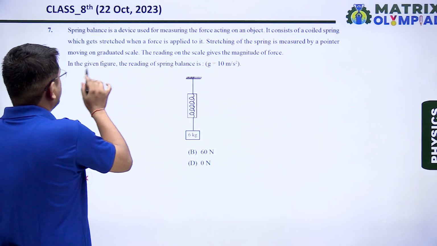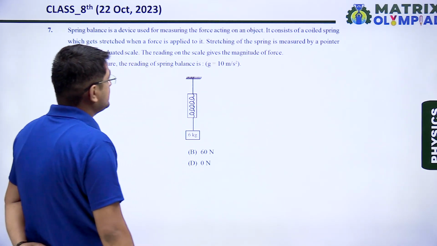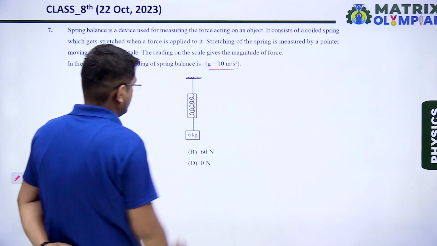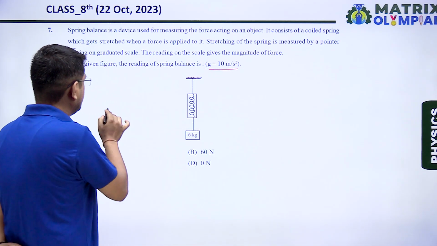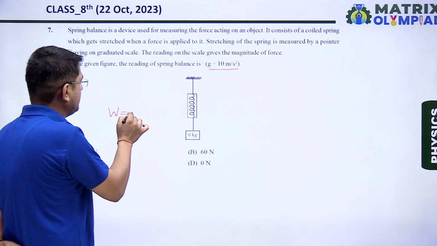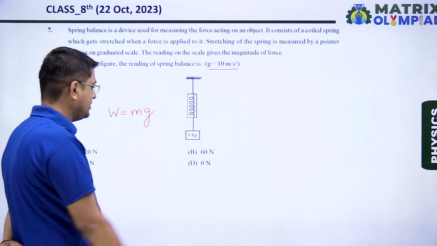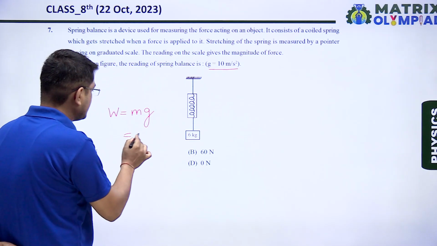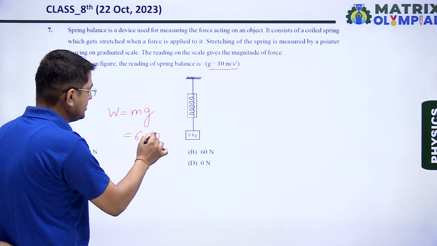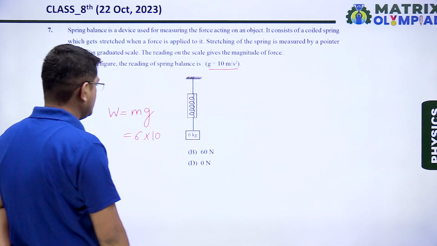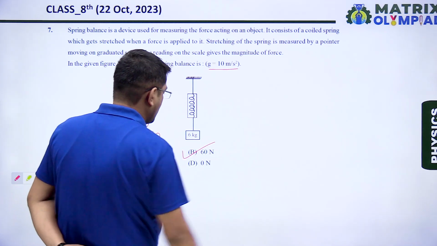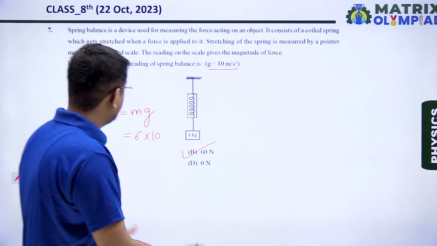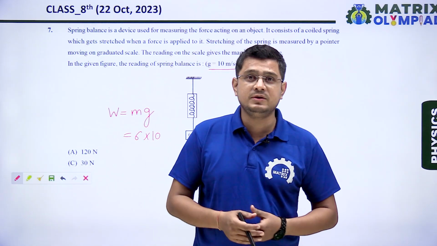So in the given figure, the reading of the spring balance, the value of g is given as 10. We know that here the force acting is known as weight force, which is given by mass times gravitational acceleration. Mass is given as 6, multiplied by gravitational acceleration 10. So the reading will be 60 Newton. The correct answer is option B. So we have discussed all the questions of the physics subject.